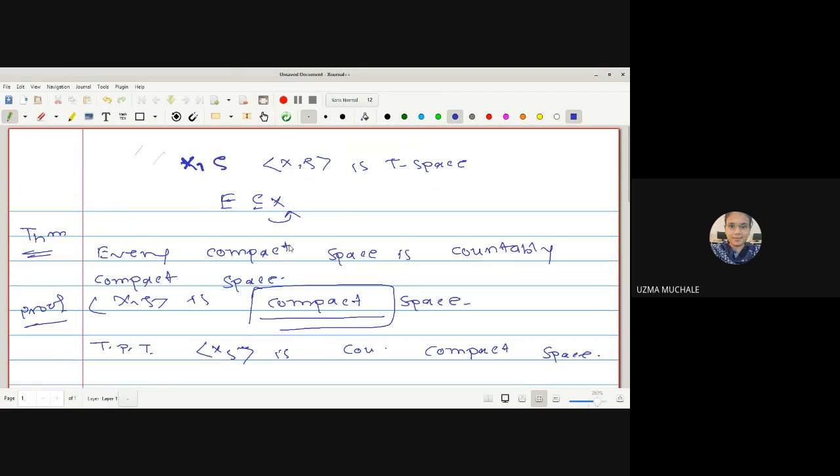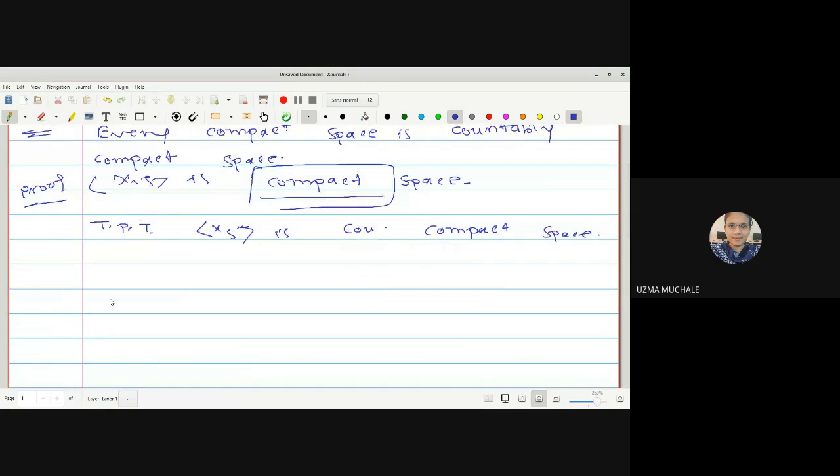So, what do we mean by not a countably compact space? We are going to prove this result with the help of a contradiction. Countably compact means that for any infinite subset E of X, it has a limit point in X. Not countably compact means what?